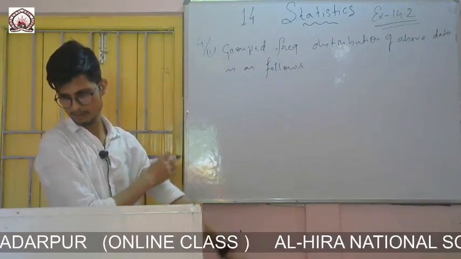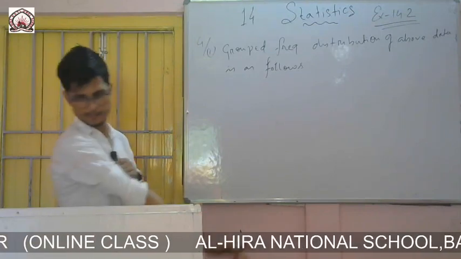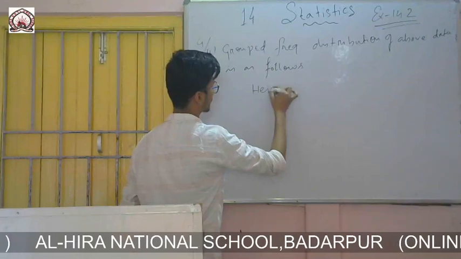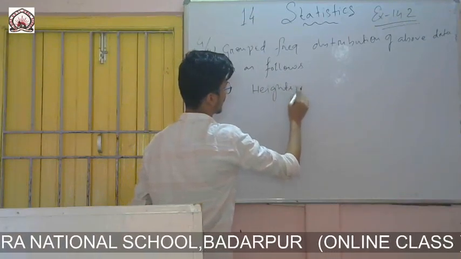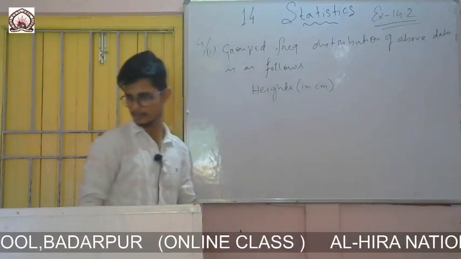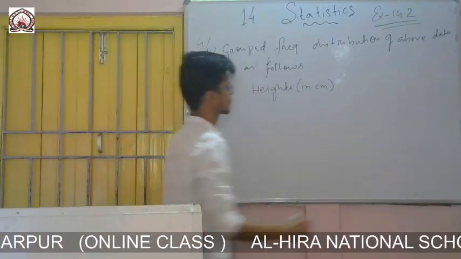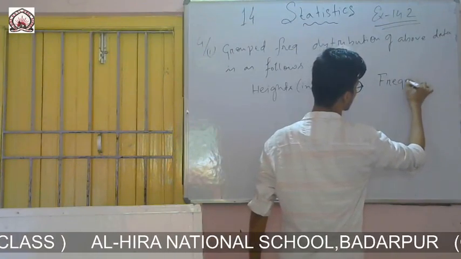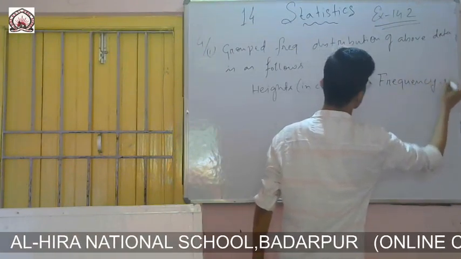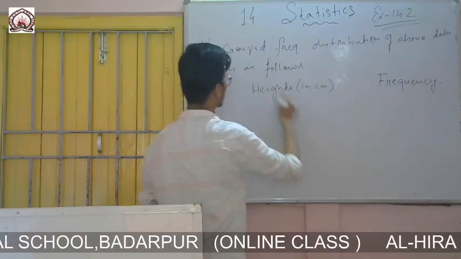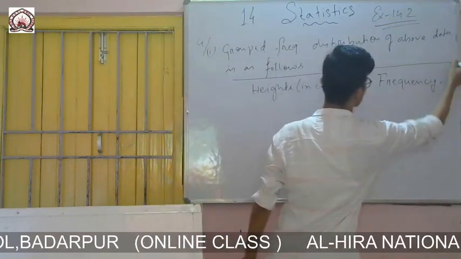In this one also I will not give the tally marks, but you make 3 columns and in the middle column you give the tally marks. Heights are given in centimeters, then frequency is also given. Frequency you have to find. In the middle you make one more column by writing tally marks, and then you give the tally marks also.